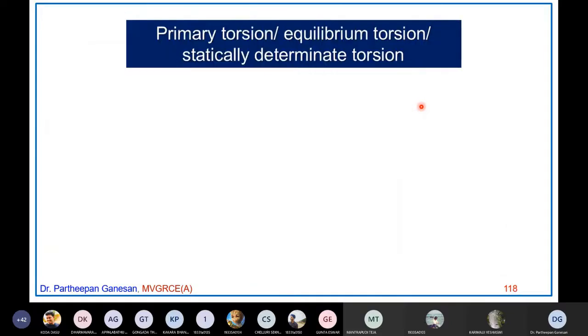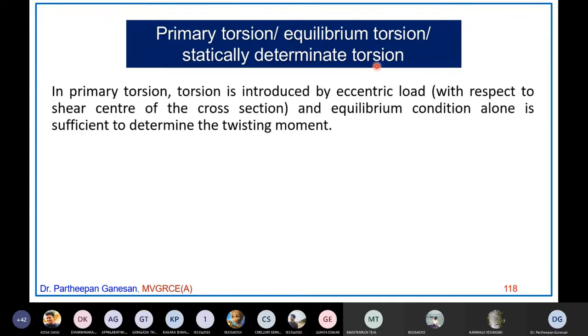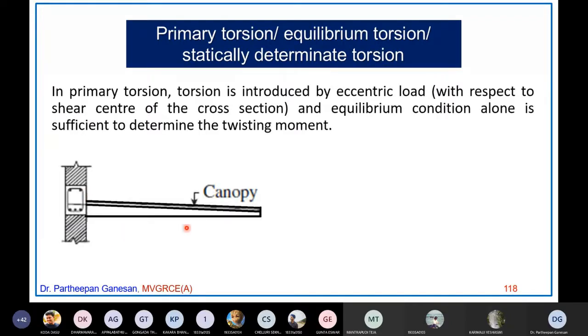Now there are 2 types of torsion. The first one is called primary torsion. Another name is equilibrium torsion. Another name is statically determinate torsion. All are one and the same thing: primary torsion, or equilibrium torsion, or statically determinate torsion. So what does this mean? Let me check this example.